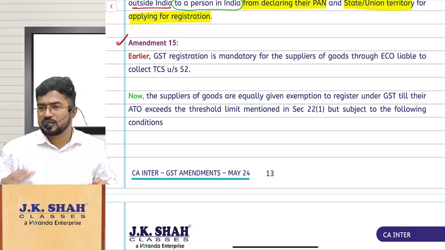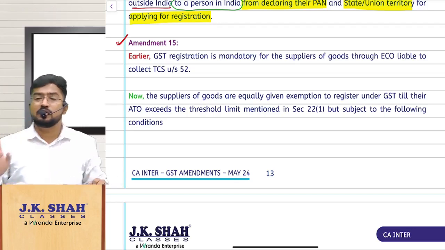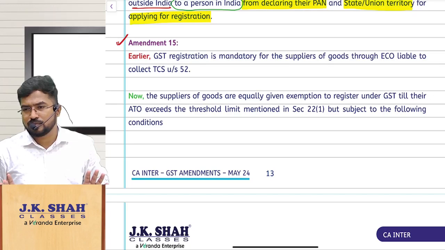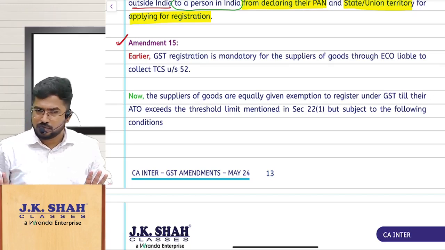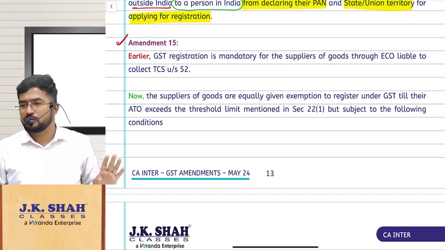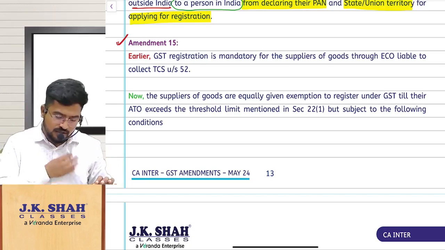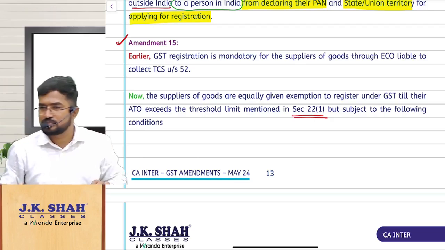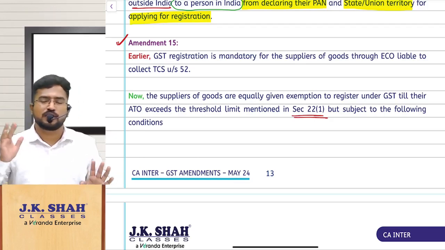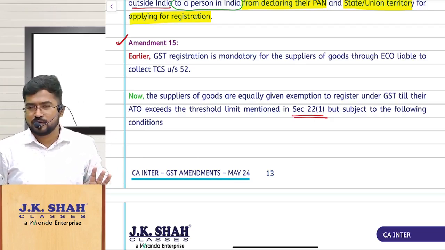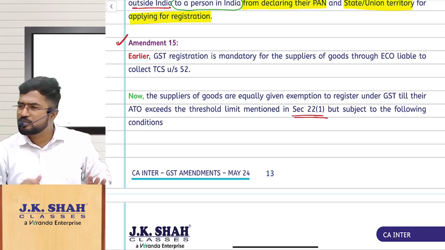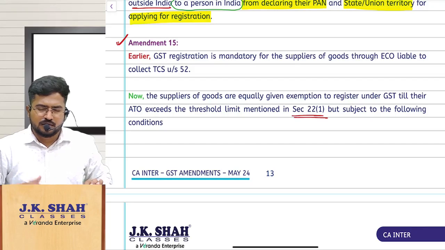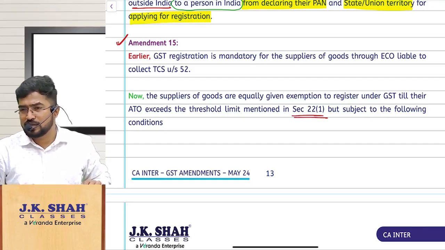So they came up with a relaxation saying that even if you are a supplier of goods, you can provide supplies through an e-commerce operator. You need not worry about registration until you touch the threshold limit mentioned in section 22 subsection 1. But you have to do me a small favor. Why was I prohibiting you from doing business through an e-commerce operator without registration?